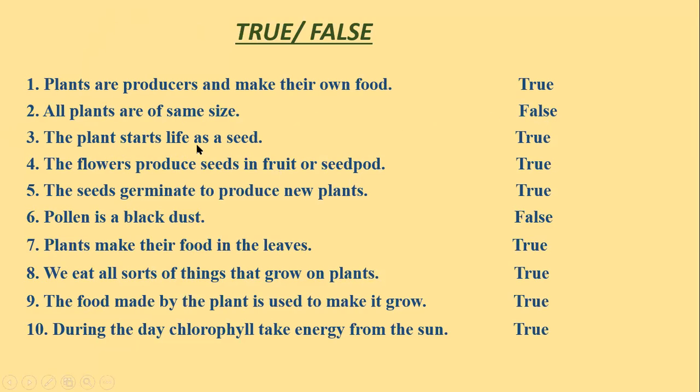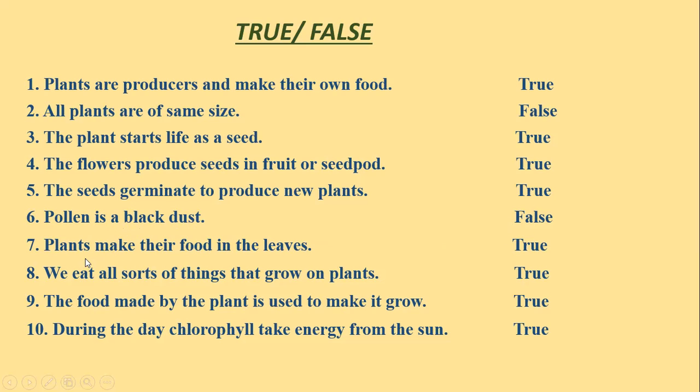The plant starts life as a seed. Yes. The flowers produce seeds in fruit or seed pod. Yes. The seeds germinate to produce new plants. Yes. Pollen is a black dust. No. Remember, pollen is a yellow dust.